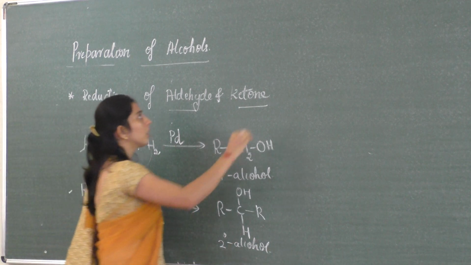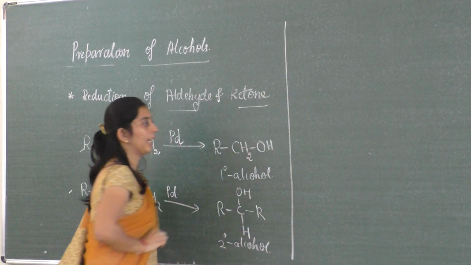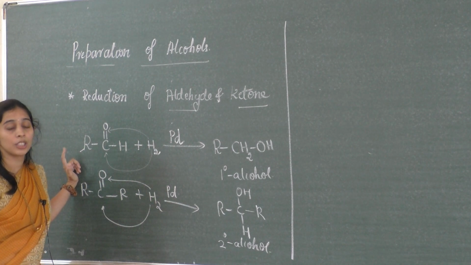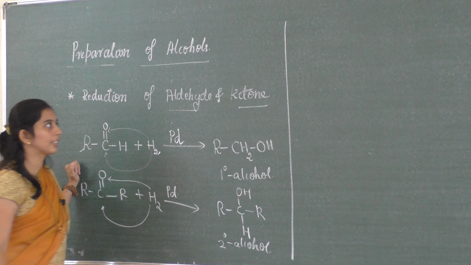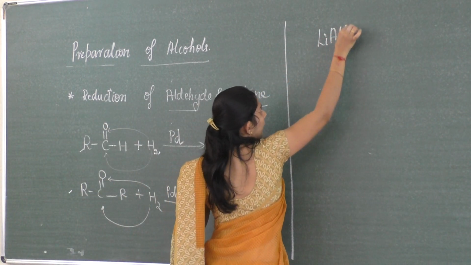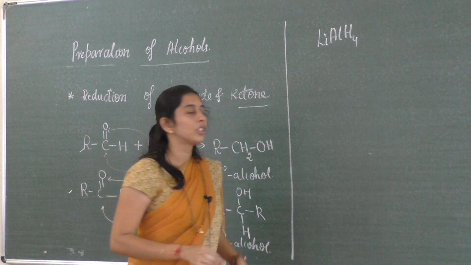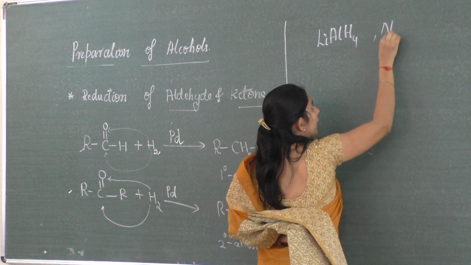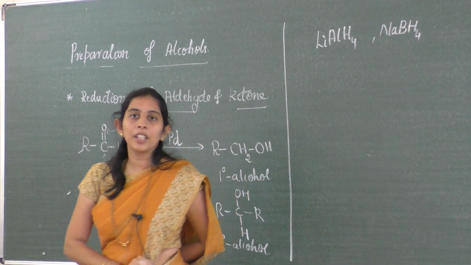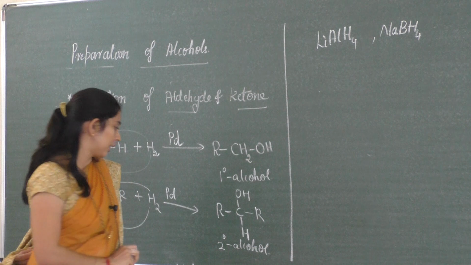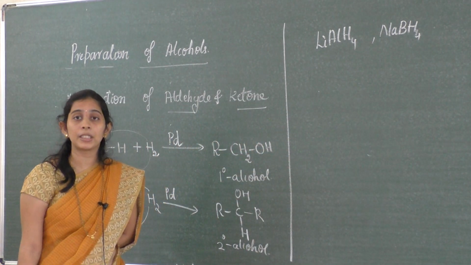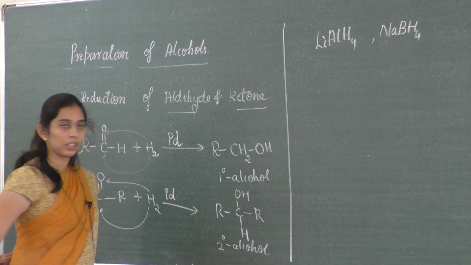So you can also go for the reaction where a reduction can take place by using a strong reducing agent such as lithium aluminium hydride or sodium borohydride, NaBH4. So these are the strong reducing agents. This can also be used for the synthesis of alcohol.